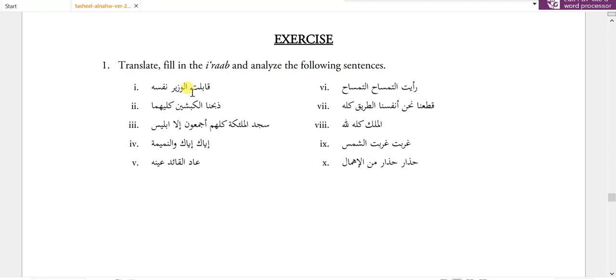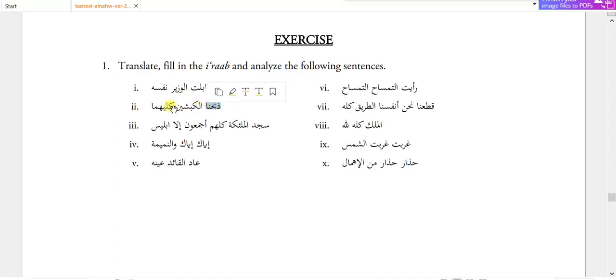I met the leader himself. Zabahna, we slaughter. Al-kabishaini, two ships. Kilayhima, two of them. Sajadal malaikatu, the angels prostrate. Kulluhum, all of them. Ajma'un, every one of them. Illa, except Iblis.